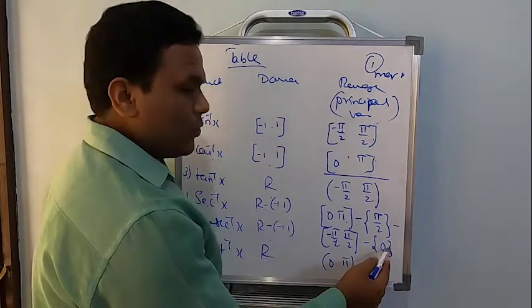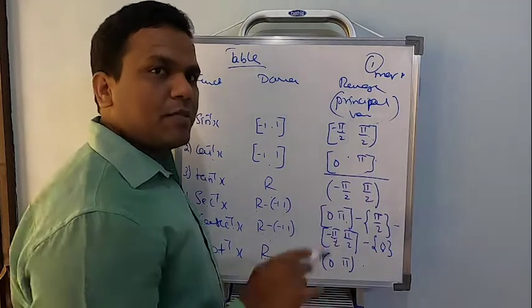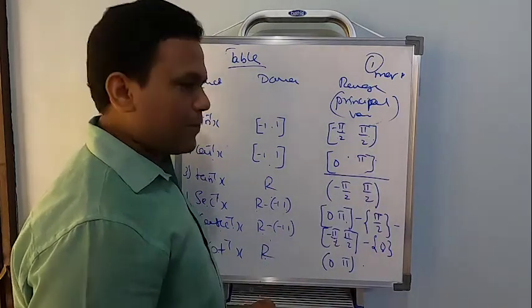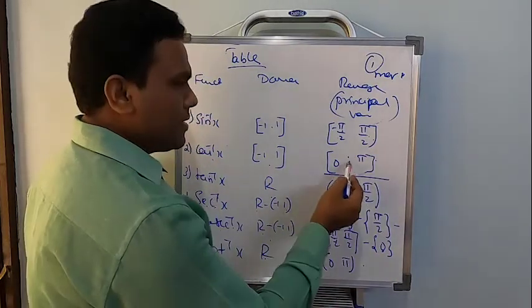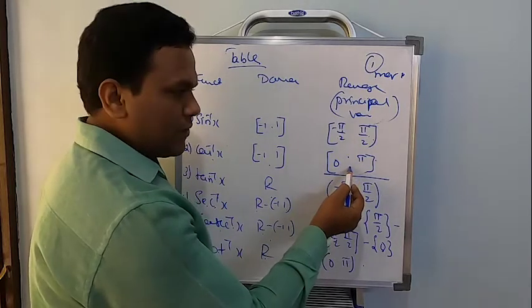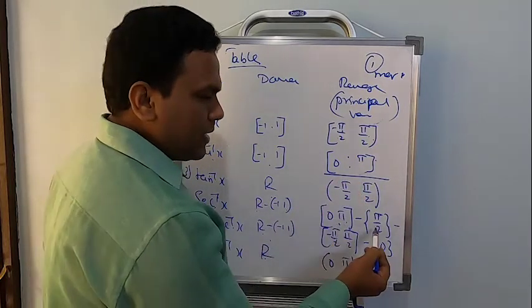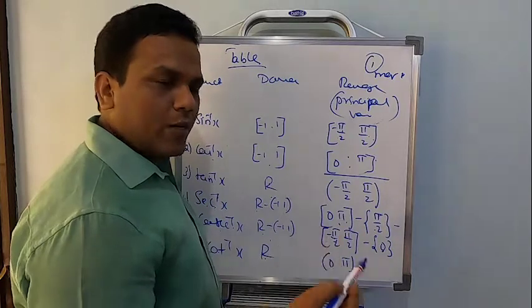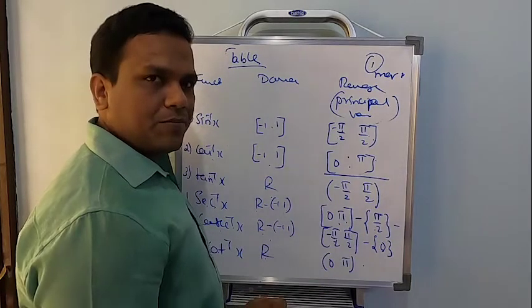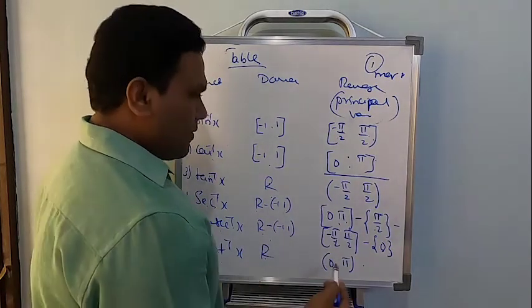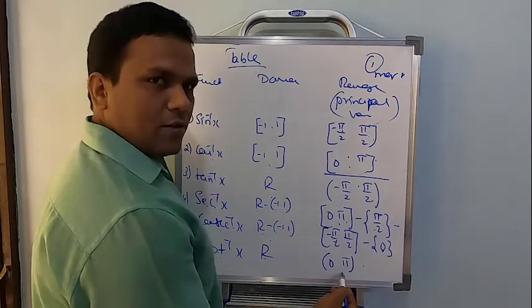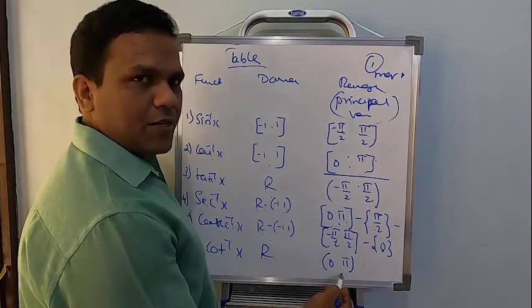What is this one value? At this value, sine will become 0. Remove that particular value. And for secant inverse, take the range of cos inverse, 0 comma pi. From that, take out the one value at which cos will become 0. And for cot inverse and tan inverse, you have to remember them in different ways.